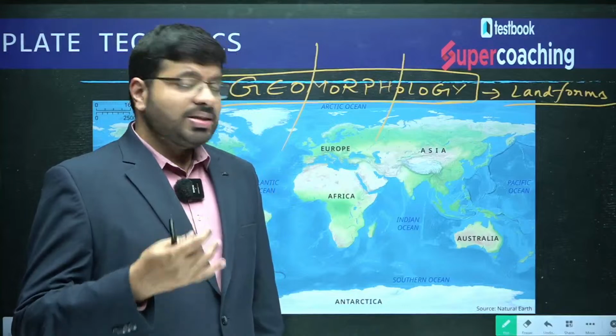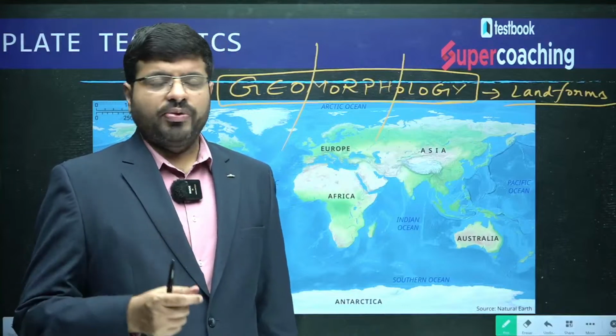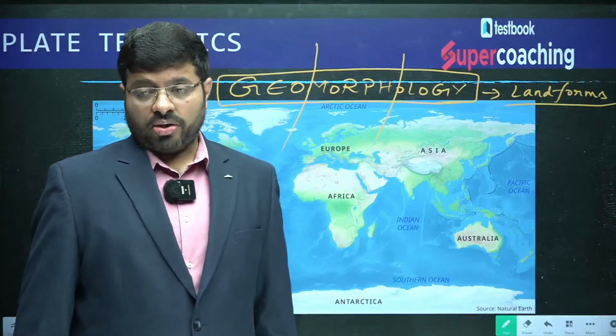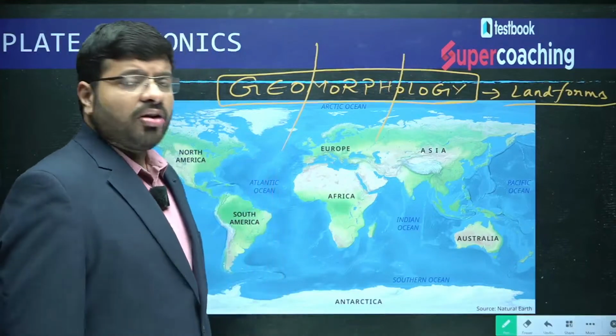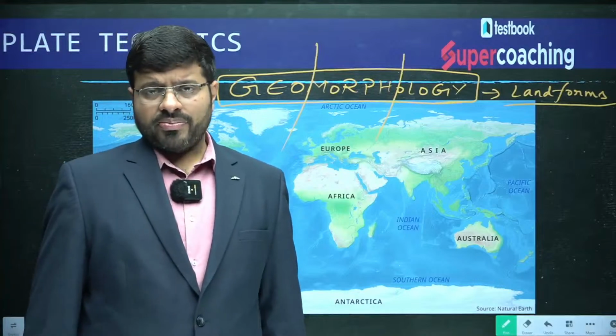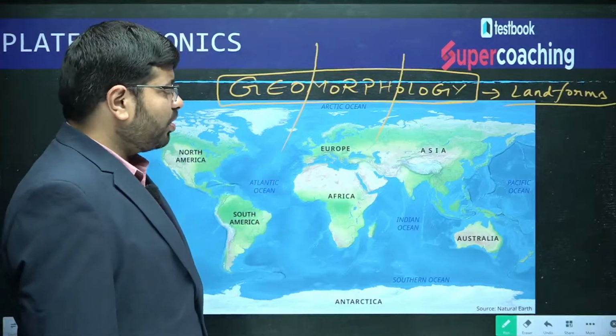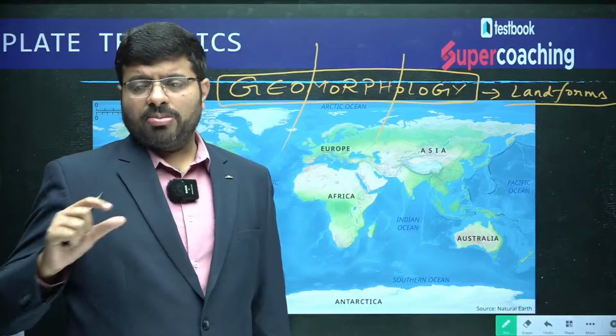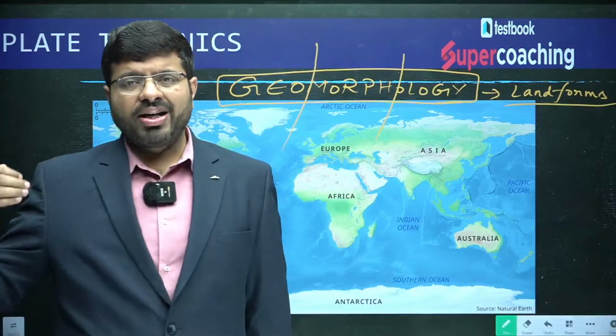The concept of continental drift by Alfred Wegener was given around 1912. Of course, even before that the idea was postulated, but Alfred Wegener is the one who studied it in more detail.